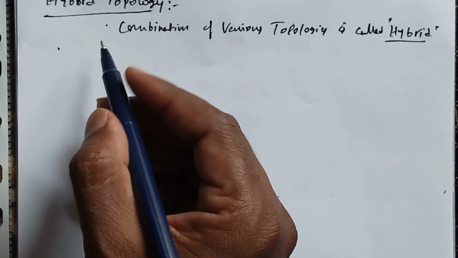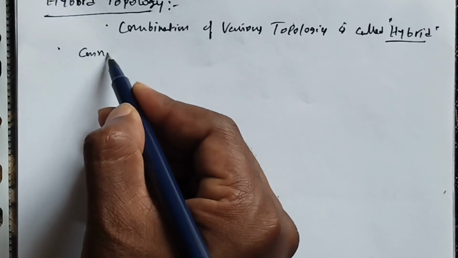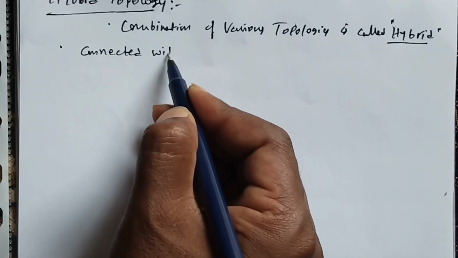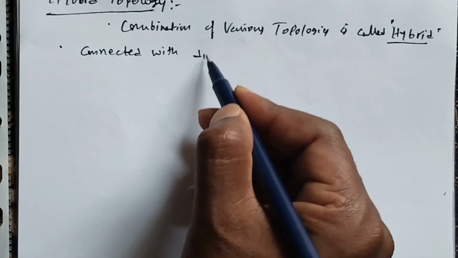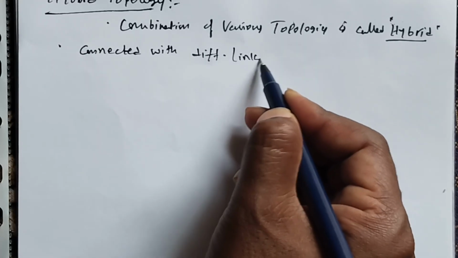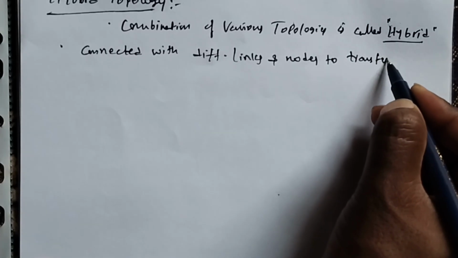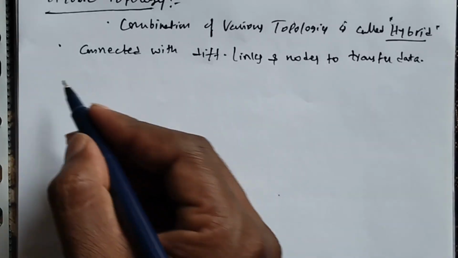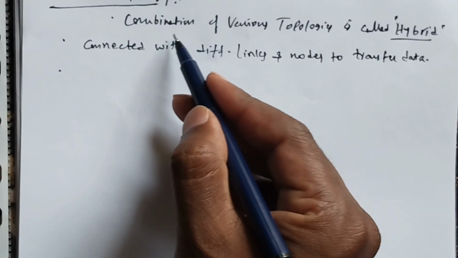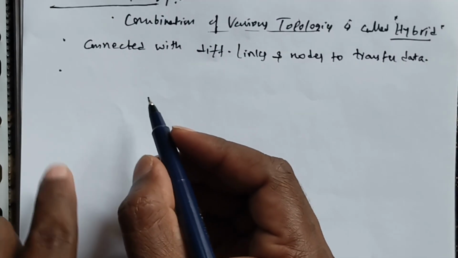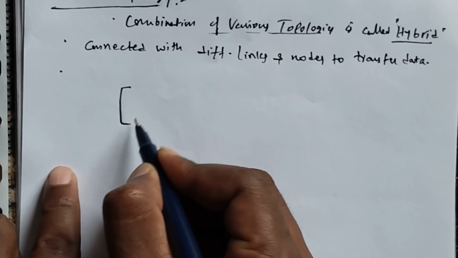The main thing is it is connected with different links and nodes to transfer the data. When two or more different topologies are combined together, it forms a hybrid topology. Combination of several topologies is known as hybrid. For example, I am connecting a hub here.